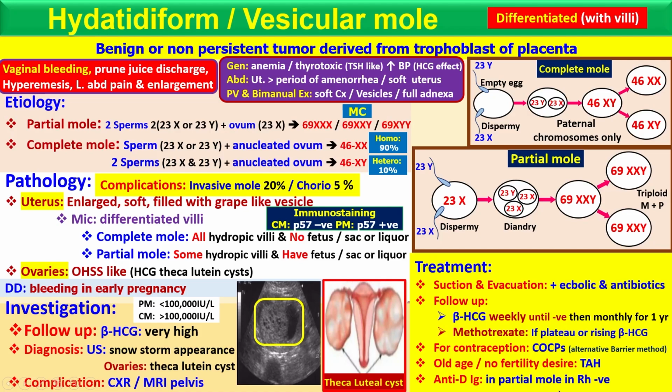In the complete mole all the villi are hydropic, while here some are hydropic and some are functional. So that's why there is some blood exposure, and that's why we give anti-D in the partial mole.